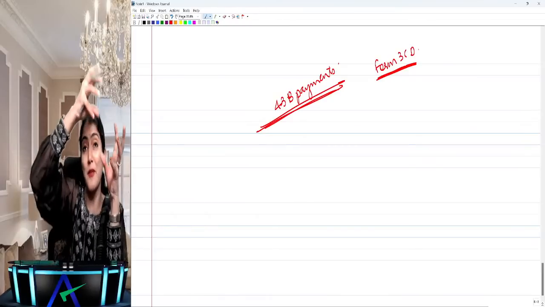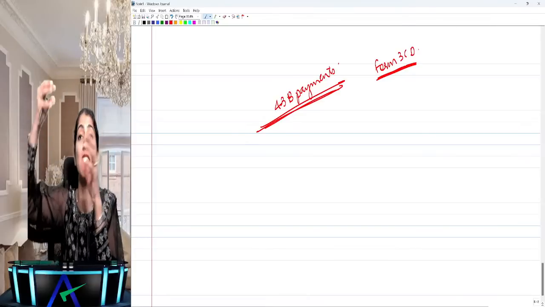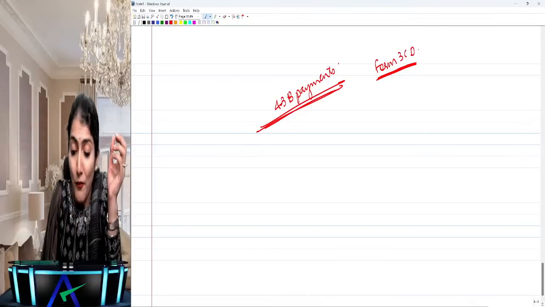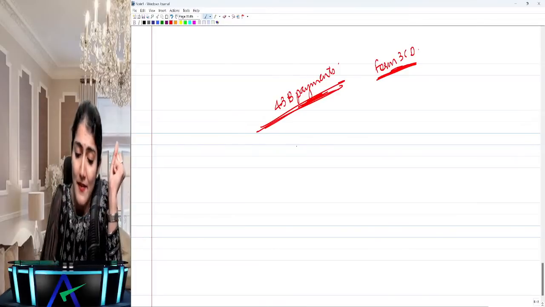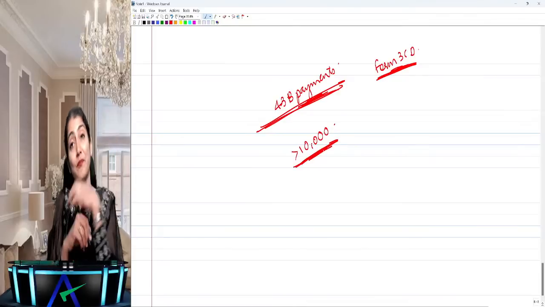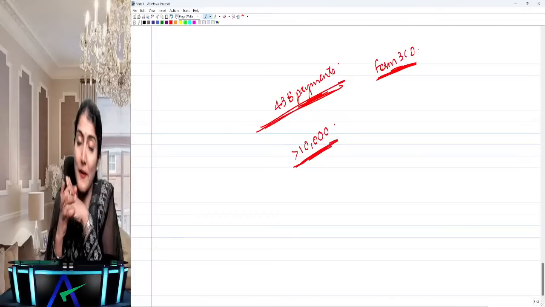So the payments which were outstanding at the beginning of the year, which have been paid during the year, which are outstanding at the end of the year, right? So the 43B payments, where do you do the reporting? In the form 3CD, right? Payments in excess of 10,000 being made by other than account payee cheque or draft.